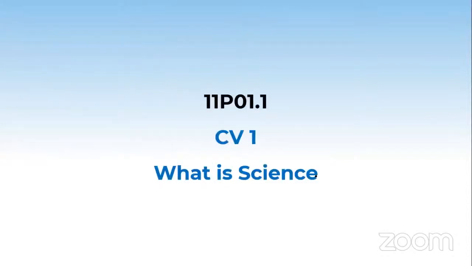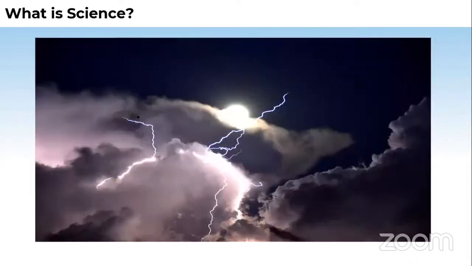So what is science actually? The first and foremost question is, what is science according to you? Science is something through which we can understand the natural phenomena around us. If you see here, these all are phenomena. Why the sky's color is violet and bluish, why in the rainy season there is current or electricity, like electric waves in the sky, why it gets generated. And you know it now, it's due to charges. We have studied in lower classes.